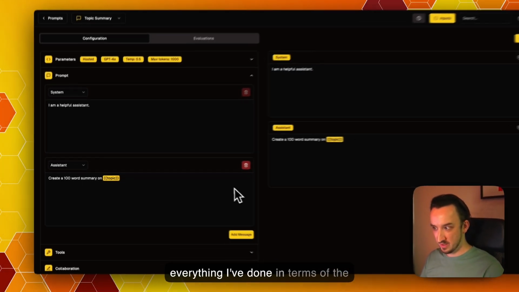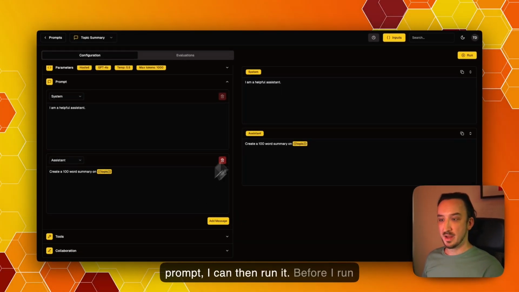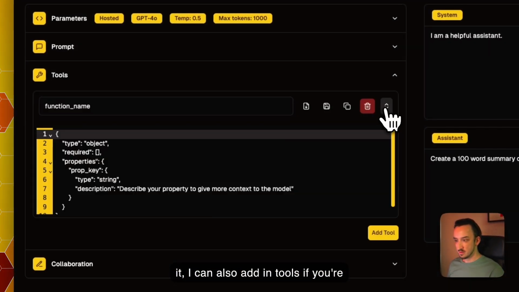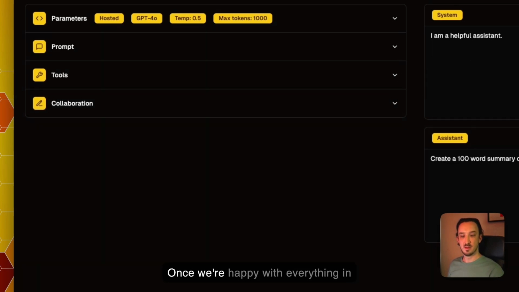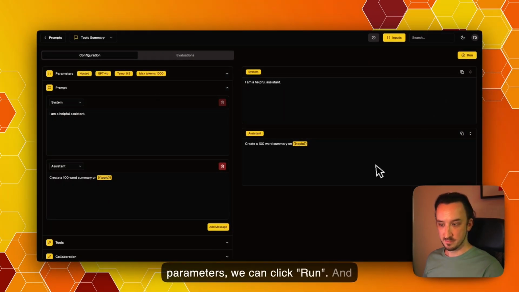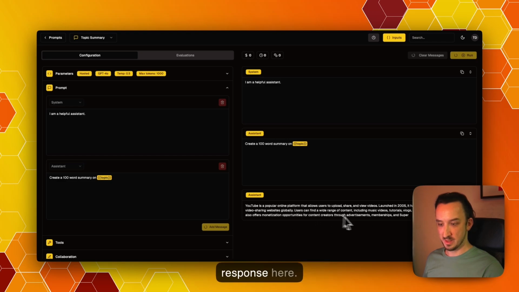Once I'm happy with everything I've done in terms of the messaging and the parameters of the prompt, I can then run it. Before I run it, I can also add in tools if you're using a GPT model. For now, we're going to be ignoring this, but this is an option to use if you would like to. Once you're happy with everything in terms of the messaging and parameters, we can click Run. And we can see it streams back the response here.